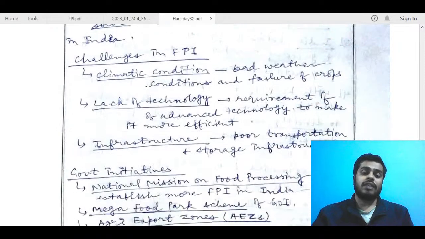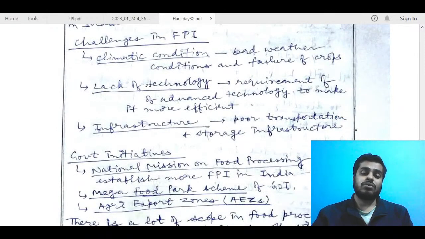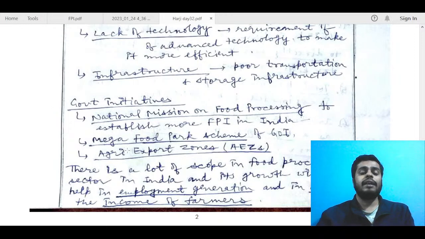Next, challenges. Again, challenges not required, but fine, you have mentioned. So just try to keep it short. No need to explain. Just give these arrows and mention climatic condition, lack of technology, infrastructure deficiency, and that should be it. Government initiatives, try to integrate in the answer itself.